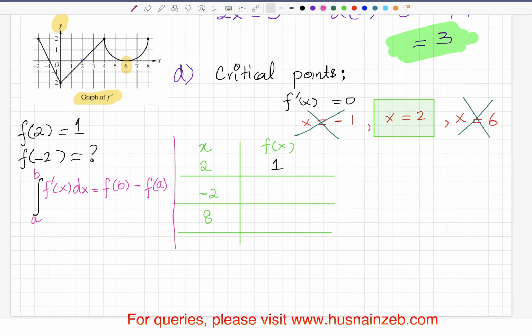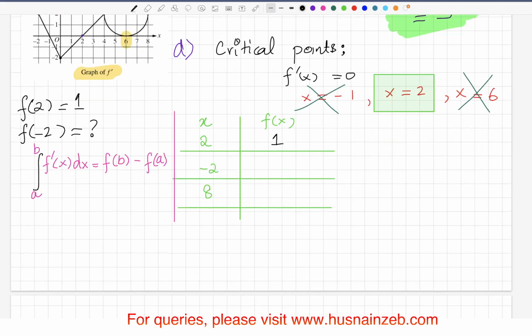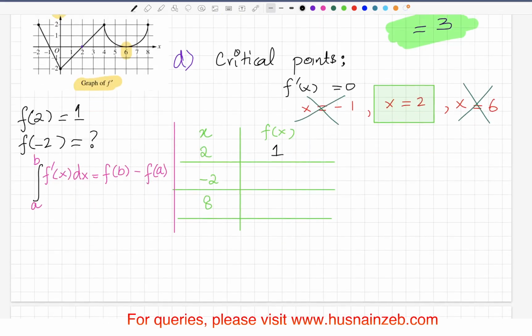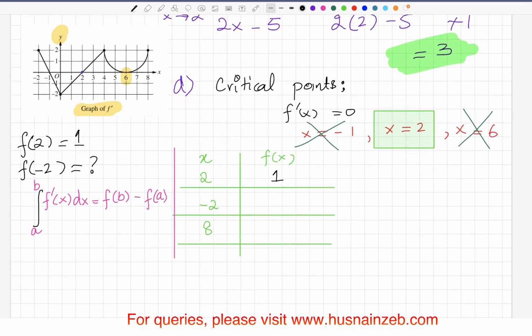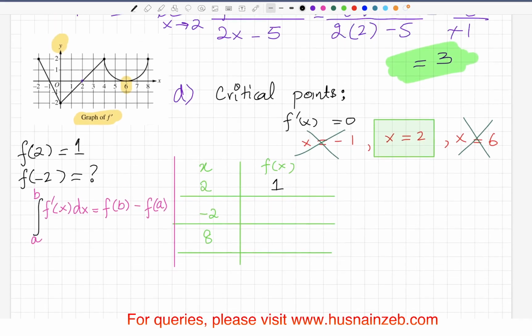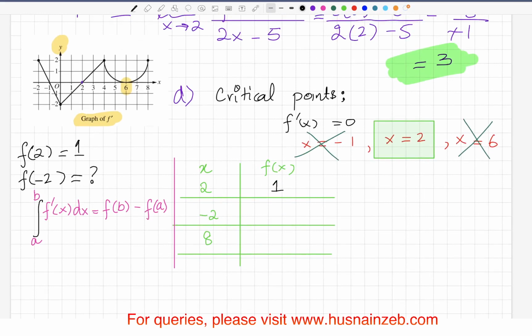Basic theorem. Because I know the value of f of 2, I can keep 2 as one of those limits, and the other limit I can choose as -2. Then I can see the area under the curve of this derivative, right? Because you are taking the integral, that means the area under the curve, right?